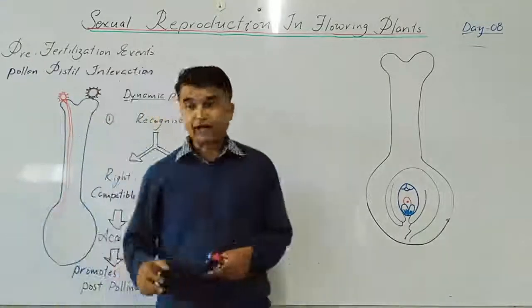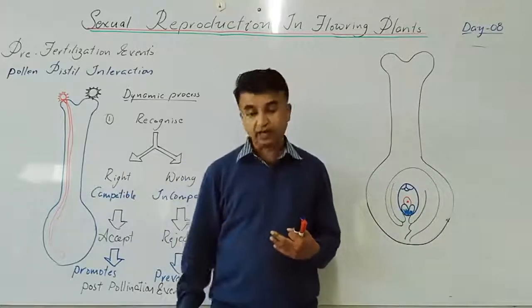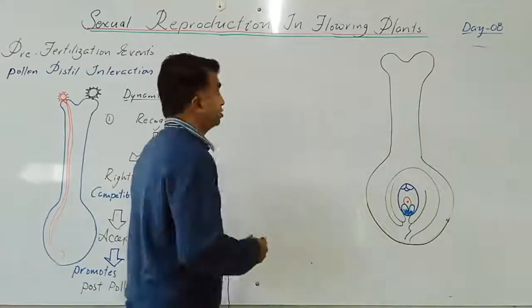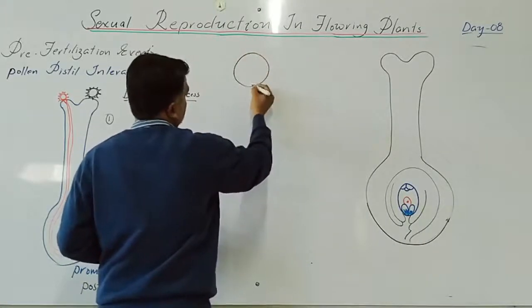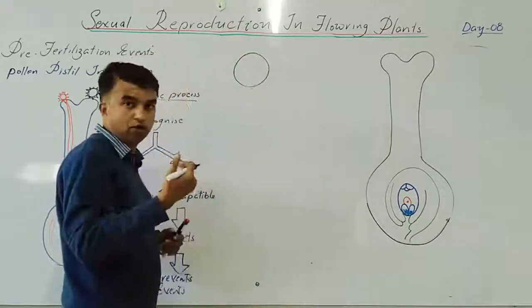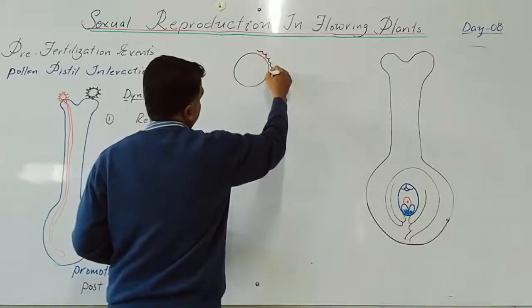Now what actually happens during this pollen tube growth? Now see, you take the pollen grain. So this is the pollen grain. The inner layer of the pollen wall is the intine and the outer wall is the exine.